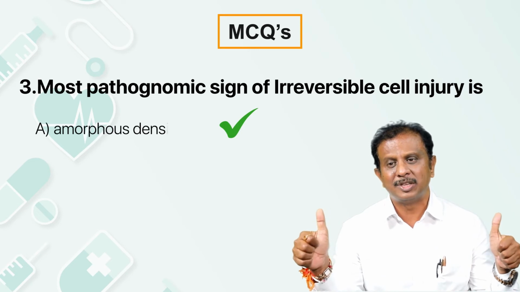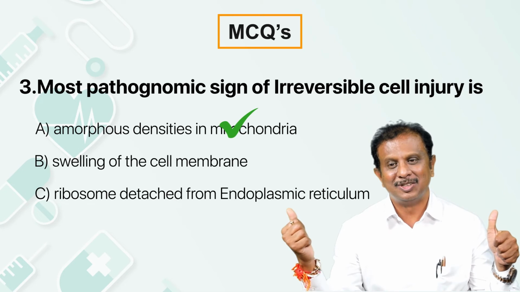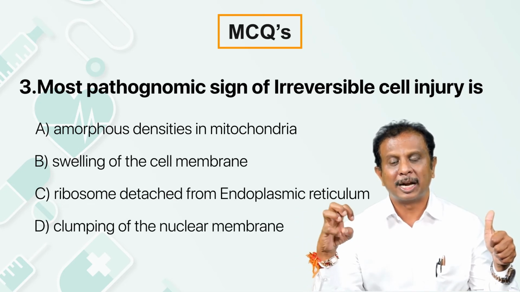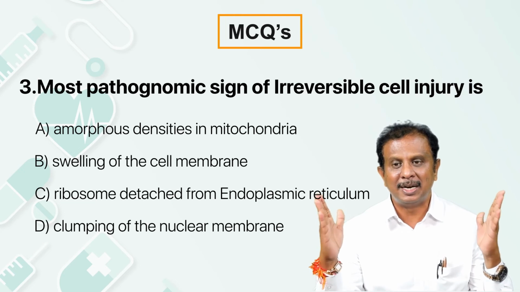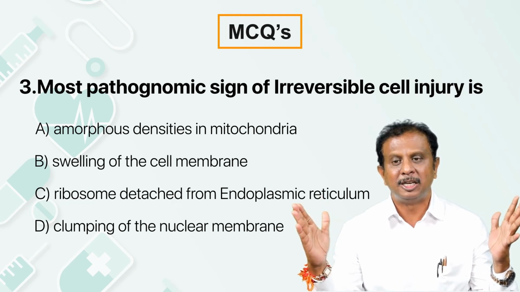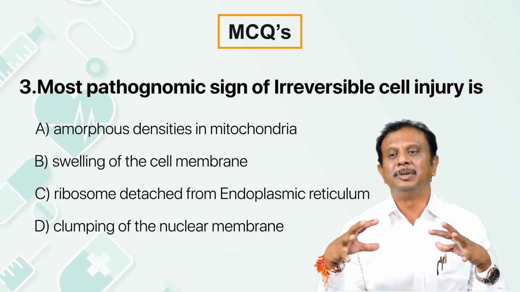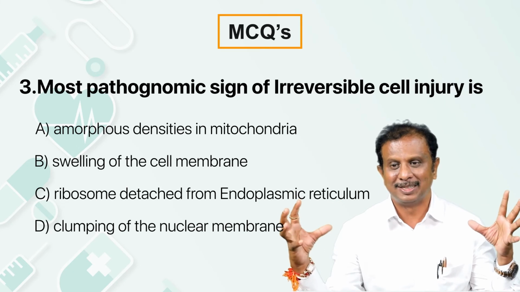Most pathognomonic sign of irreversible cell injury? I told you swelling of the cell membrane, the second option, can be a feature of reversible cell injury. Ribosomes attached to the endoplasmic reticulum: I told you the ribosomes need energy to remain bound to the underlying endoplasmic reticulum. Whenever there is a reduction in ATP, ribosomes get released. When the ribosomes get released, there will be defective protein synthesis, a failure of protein synthesis.